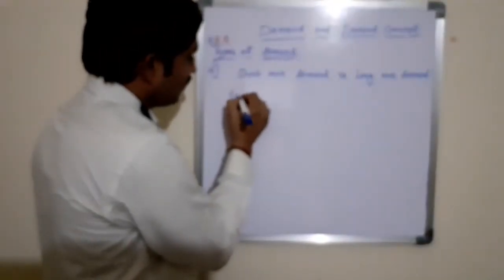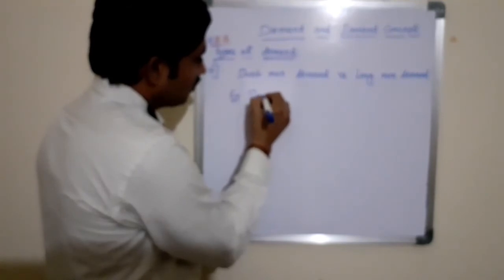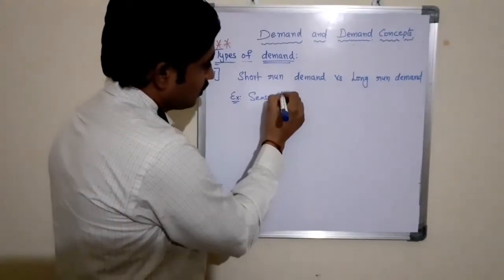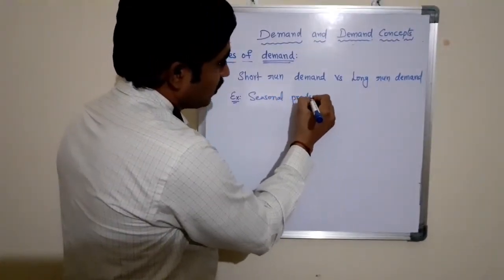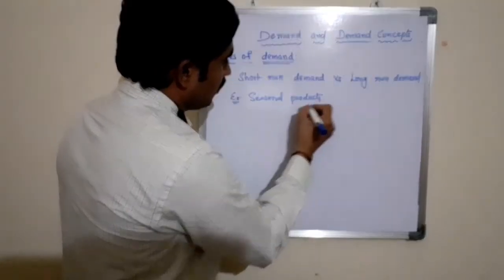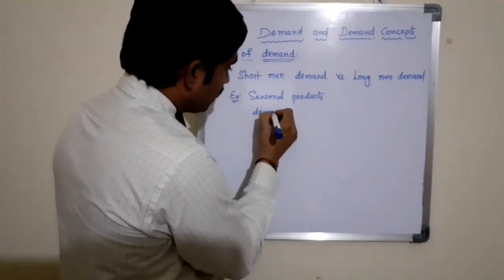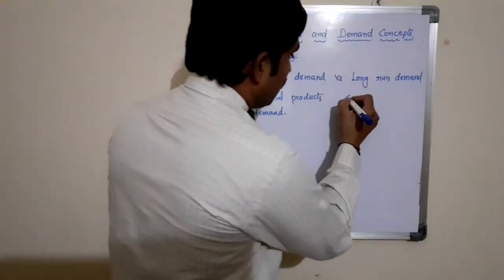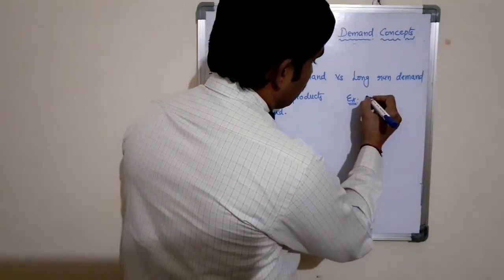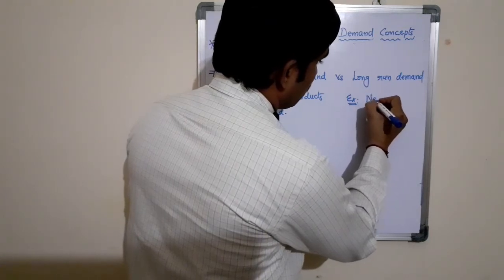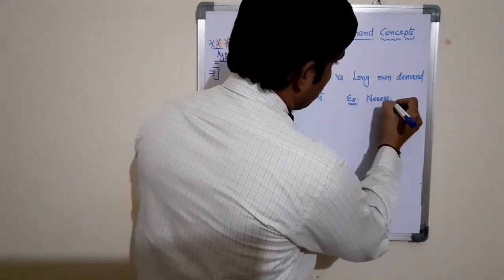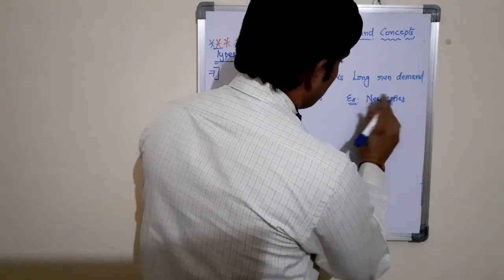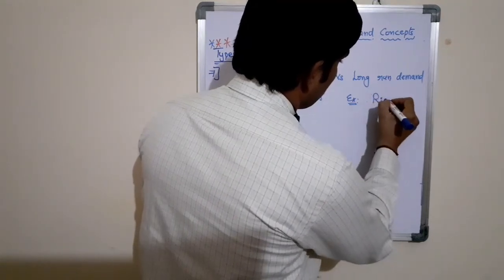Example, all these seasonal products' demand comes under the short run demand. Necessities, for example rice, milk, curd, and others, vegetables, all have long run demand. Seasonal products demand comes under the short run demand.